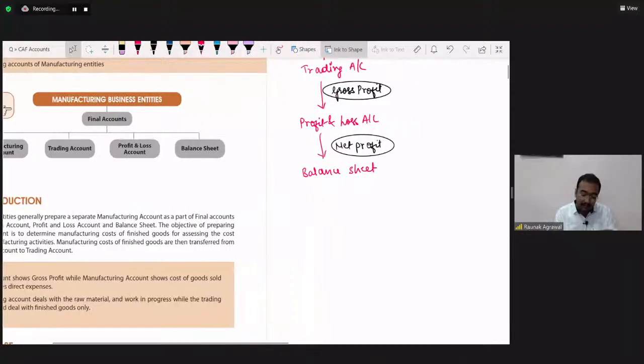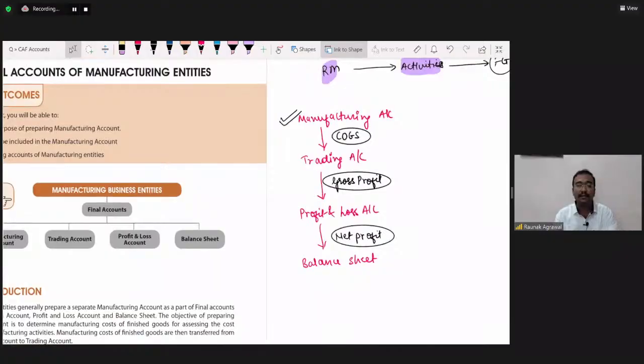That's why I'm trying to convert theoretical things into flowchart format. You must have seen for the last 2 months I am converting your theories into flowcharts or tree diagrams. It's very simple to understand and simple to reproduce.